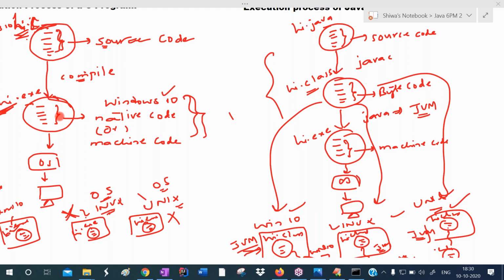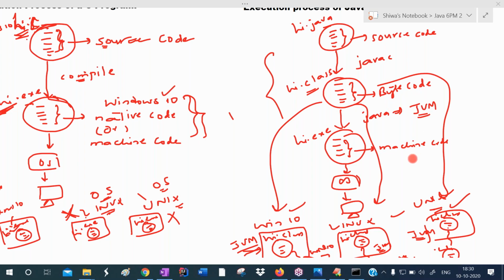In C, C++, such types of programming languages, after compilation that generates an exe file. In platform dependent programming languages, after compilation it directly generates an exe file. In platform independent programming languages, after compilation it will generate intermediate code files. In Java we are calling that a bytecode file. So intermediate code will be generated, bytecode will be generated in Java.